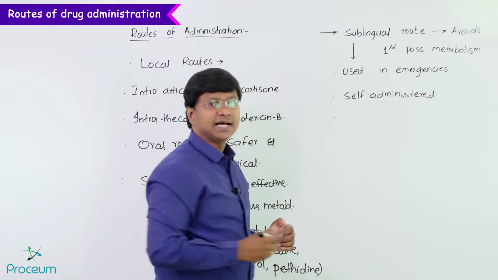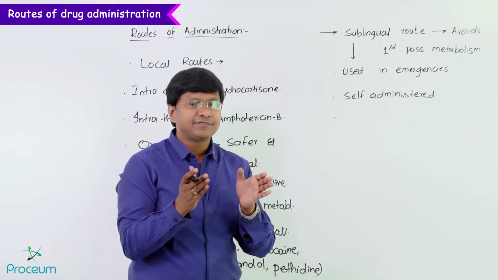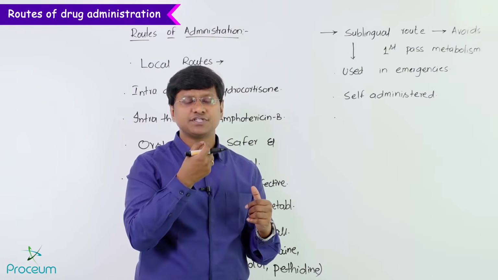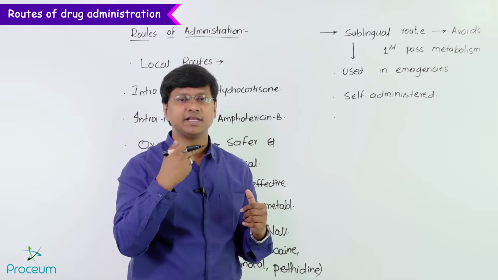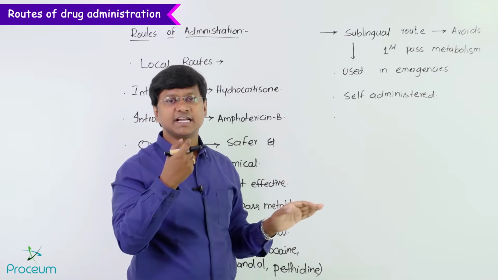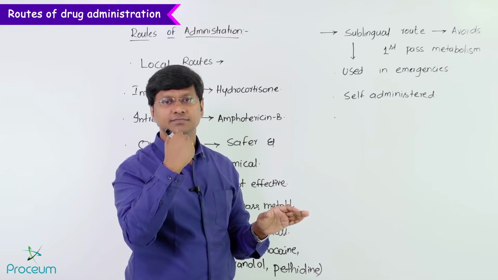And the other point is that after getting the desired action, the rest of the drug which is present beneath the tongue can be spit out. The sublingual route is the route where the drug is administered beneath the tongue.